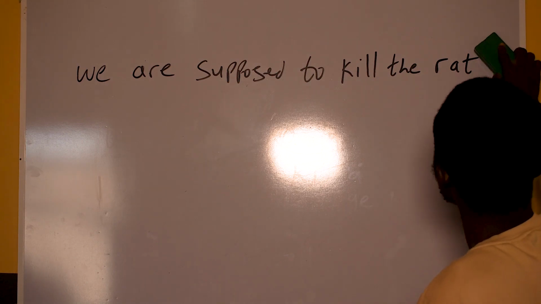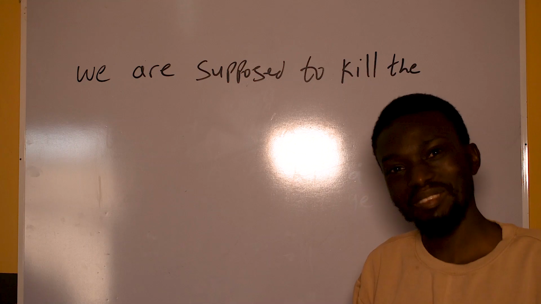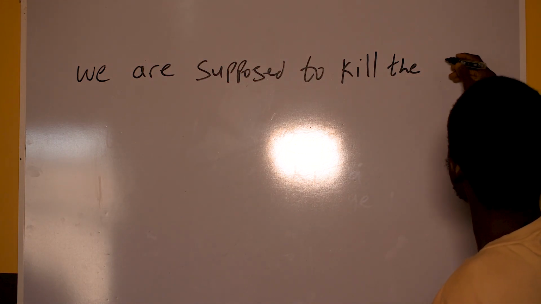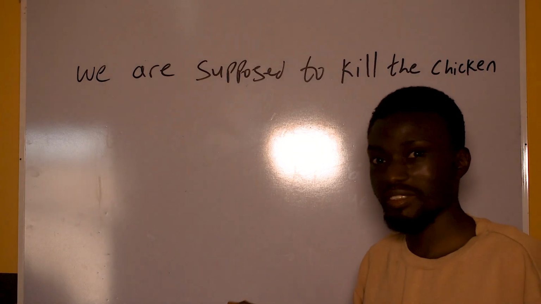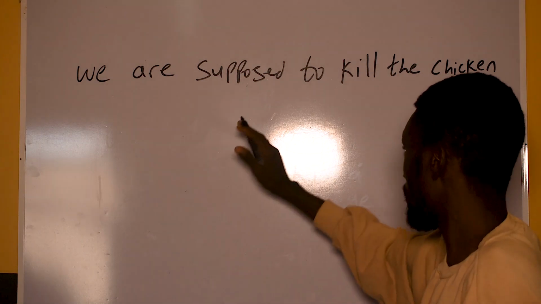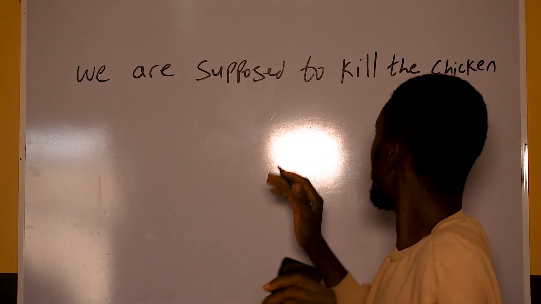Or let me not use rat, let me use chicken, so that I will not be arrested by animal activists, because I don't think I'll be arrested for talking about killing chicken, because almost everybody eats chicken. So we are supposed to kill the chicken.